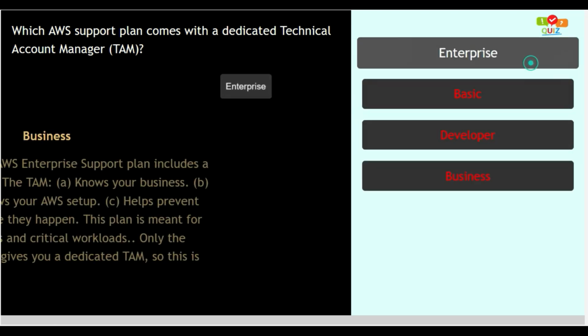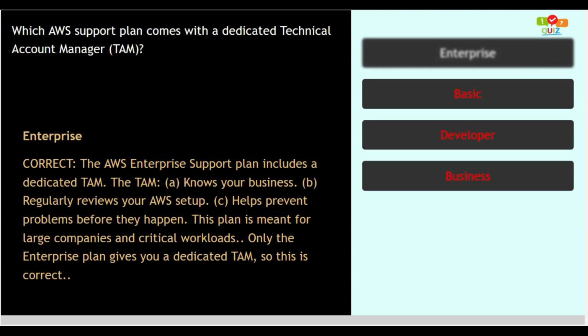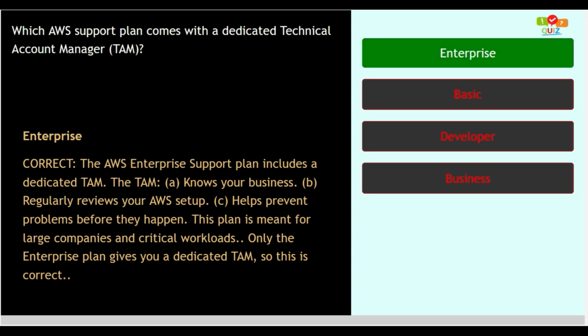Option number 1, enterprise. This option is correct as the AWS enterprise support plan includes a dedicated TAM. The TAM knows your business, regularly reviews your AWS setup, helps prevent problems before they happen. This plan is meant for large companies and critical workloads. Only the enterprise plan gives you a dedicated TAM, so this option is correct. So option number 1 is the correct answer.